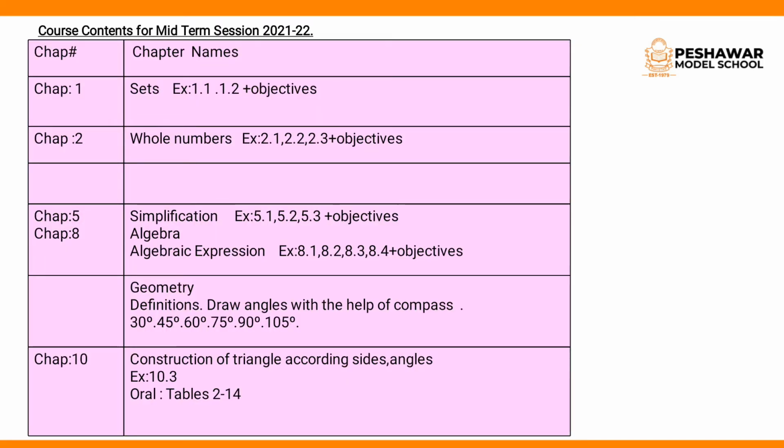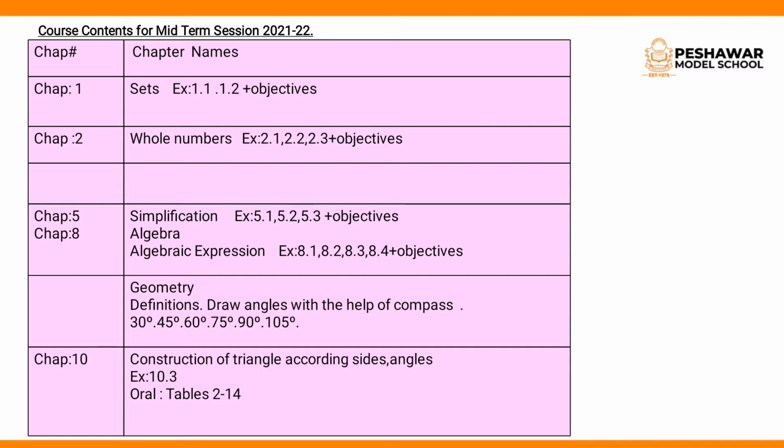Now we discuss the course contents for the midterm session 2021 to 22. So chapter names are given here. Chapter 1 we will discuss inshallah is sets, and the exercises included are exercise 1.1, 1.2 plus objectives. What is a set?